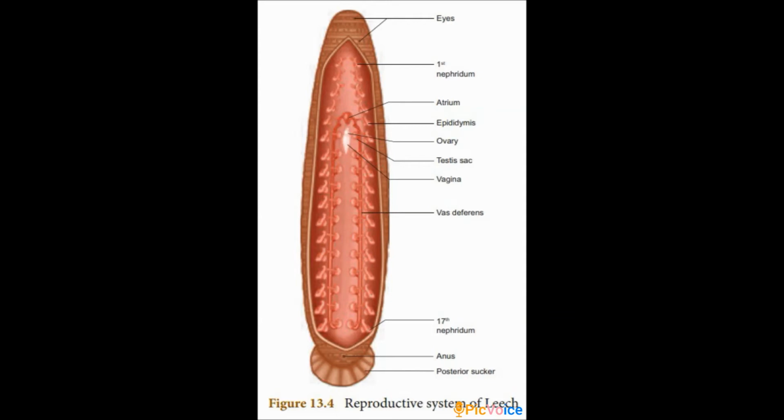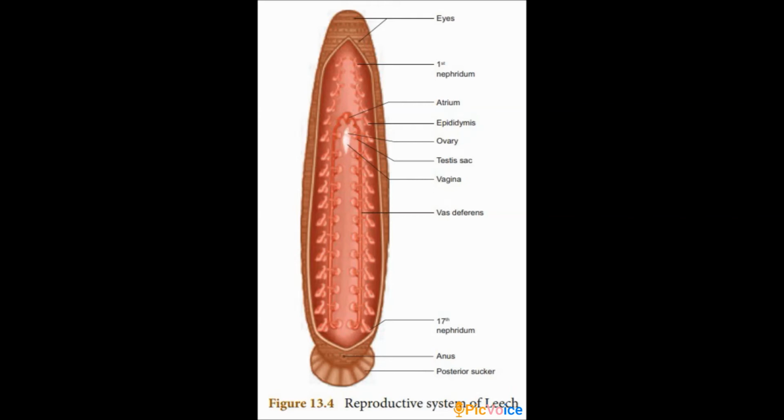There is a single pair of ovaries in the 11th segment on the ventral side. Each ovary is coiled and appears as a ribbon-shaped structure. Then the ova are budded off from the ovary. After that, each ovary runs into a short oviduct. Then the oviducts join together to form a common oviduct.